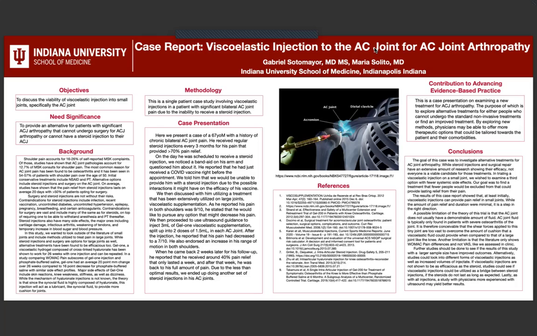We then proceeded to use ultrasound guidance to inject 3 milliliters of Gel 1 viscoelastic supplementation, split up into 2 doses of 1.5 milliliters in each AC joint. After the injection, he reported that his pain had decreased to a 7 out of 10. He also endorsed an increase in range of motion in both shoulders.